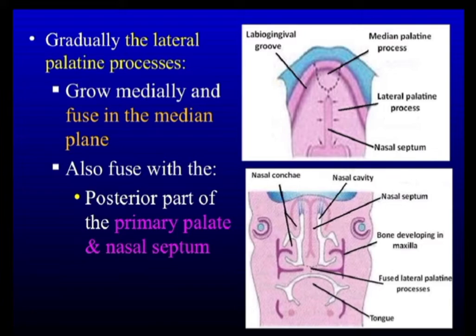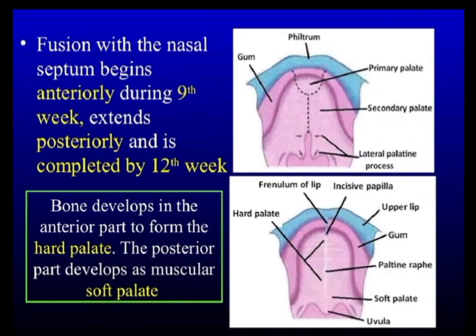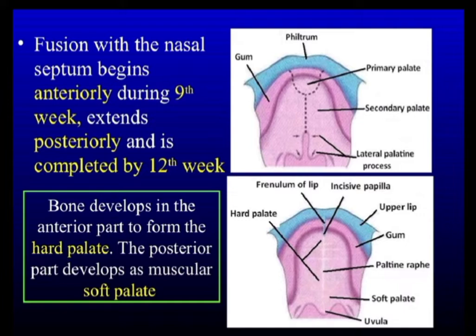Gradually, the lateral palatine process grows medially and fuses in the median plane. They also fuse with the posterior part of the primary palate and nasal septum. Fusion with the nasal septum begins anteriorly during 9th week, extends posteriorly and is complete by the 12th week.